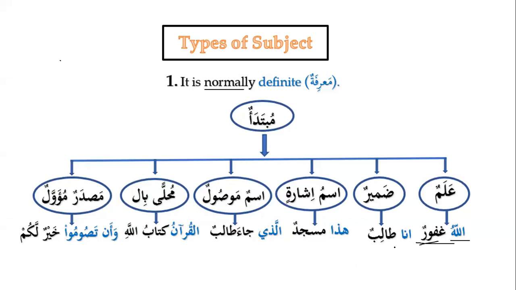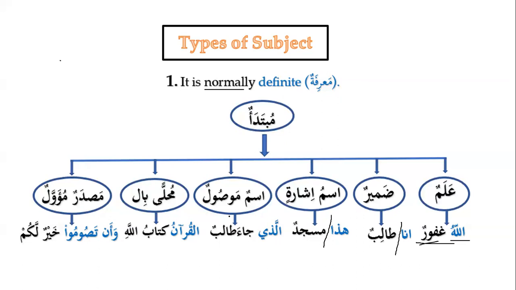Similarly, it can be Damir, a personal pronoun. For example, Ana Talibun. It can be Ana, Huwa, Hiya, Nahnu. This one will be Mubtada and Talibun will be Khabar. Again, Talibun is a common noun. Then we have Ismu Isharatin, a demonstrative pronoun. Hadha masjidun: hadha will be mubtada and masjidun will be khabar.